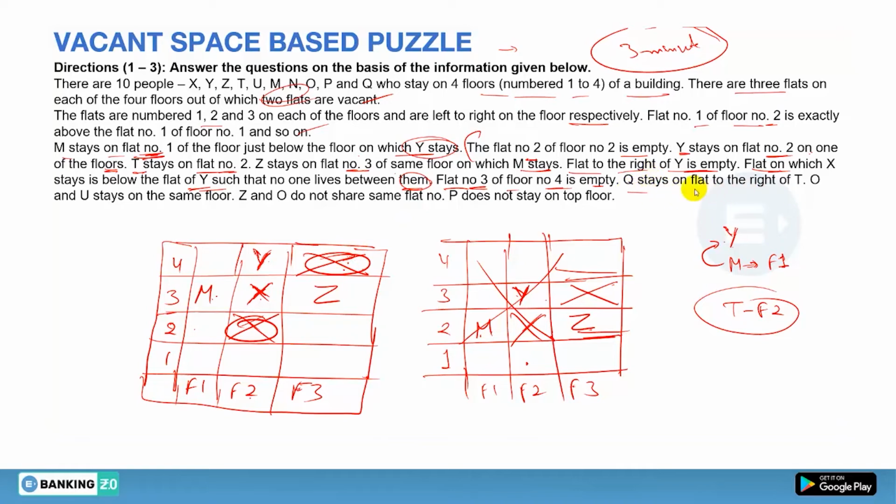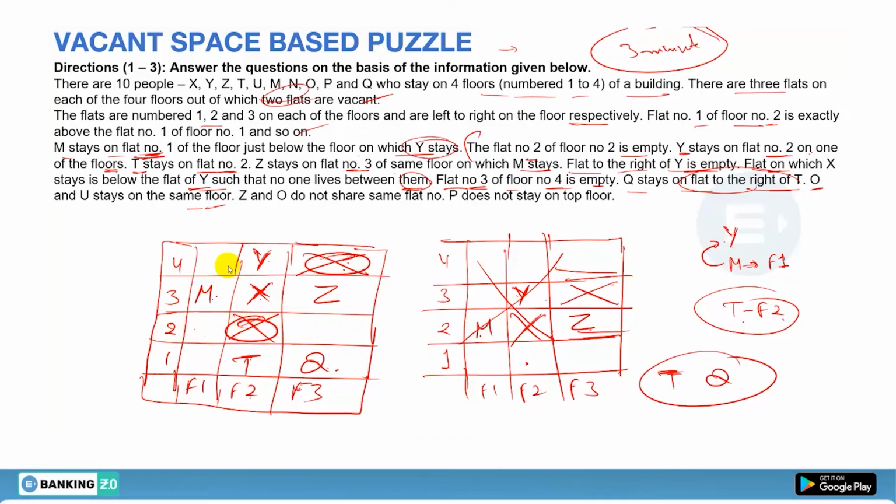Now Q stays on the flat to the right of T. Okay, now Q must be to the right of T. Yes or no? See, T must be on the flat number 2, so the only possibility is here, and if T is here, Q must be here because Q stays to the right of T, so this is the only possibility. Next, O and U stay on the same floor. So O and U must be on the same floor, so the only possibility is these two, that is flat number 1 and 3 of floor number 2.